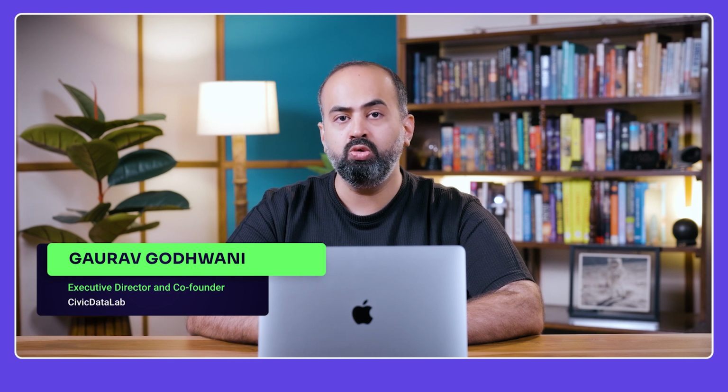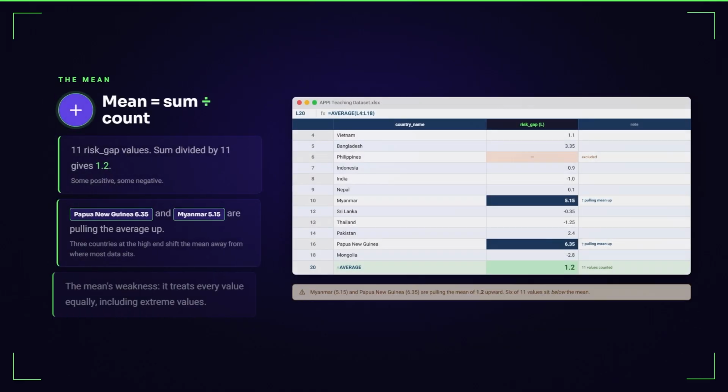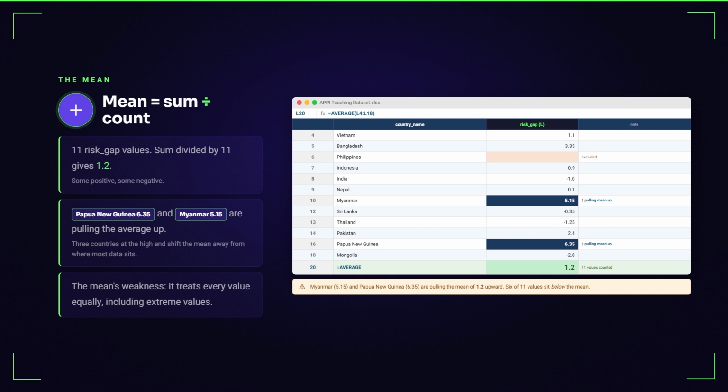We start with the two most used statistics in any analysis, mean and median. The mean, or average, adds all values and divides by the count. In the risk gap column, if they calculate the sum divided by 11, it gives 1.2. Simple in theory. However, observe the values.